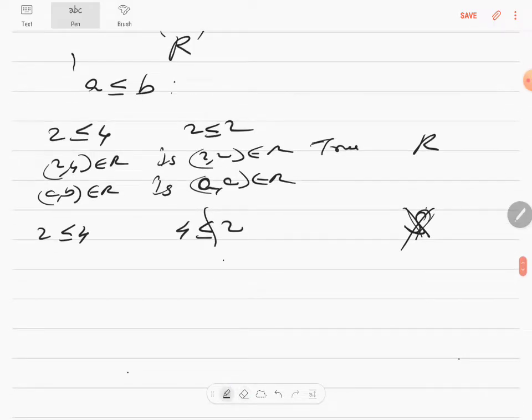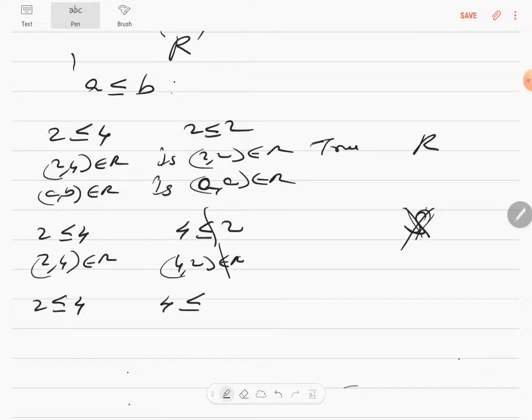So you know that (2, 4) is an element of R because 2 is less than or equal to 4. Correct? But (4, 2) is not an element of R because 4 is greater than 2. So therefore it's not symmetric. So let's talk about transitivity. 2 is lesser than or equal to 4. 4 is lesser than or equal to 6. So the question is, is 2 lesser than or equal to 6? It's true. Therefore it is transitive.